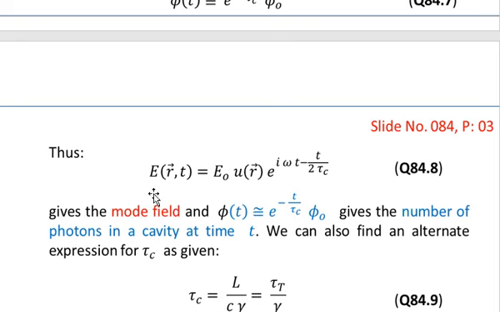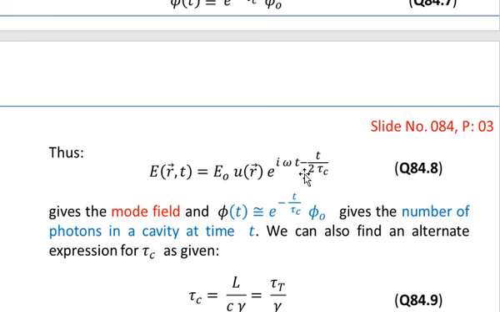So thus we can write the electric field at the position r and at any time t within the cavity according to this relationship, that is E of r,t is equal to E naught into U of r, where U of r is the spatial part of the electric field related only with the position r, multiplied by the phase factor, which is equal to e to the power i omega t minus t over 2 tau c.